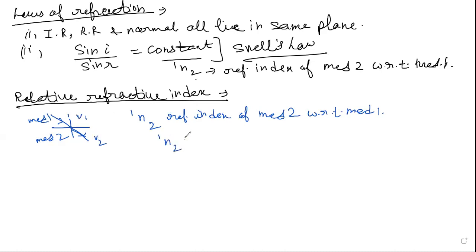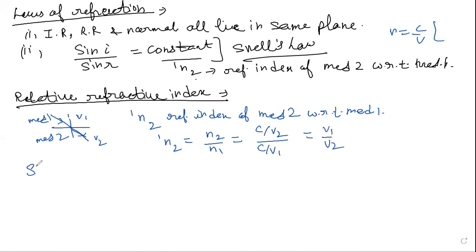So the refractive index of medium 2 with respect to 1 can be written as N2 by N1. Now we know that N is equal to C by V. So N2 means C will remain the same, C by V2, and N1 is C by V1. So it will become V1 by V2.